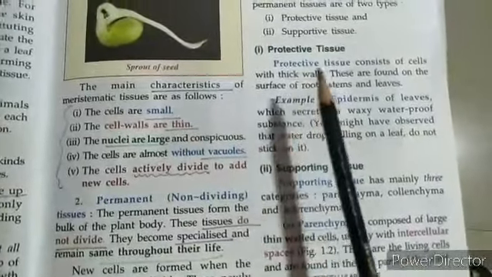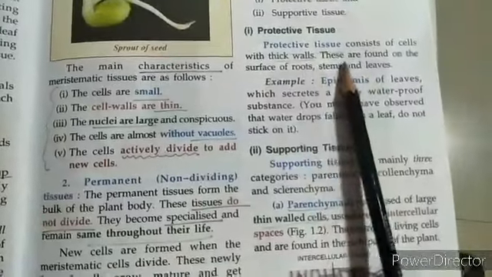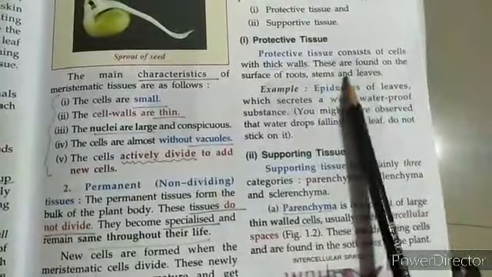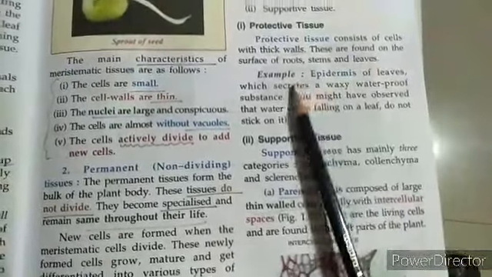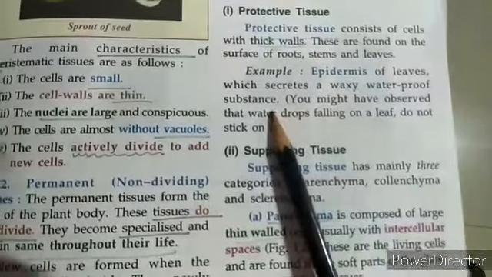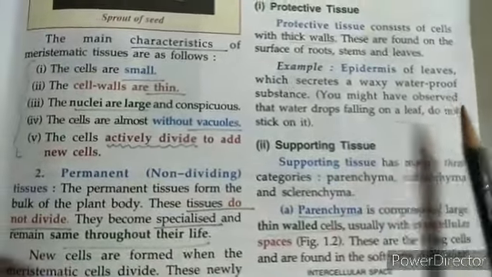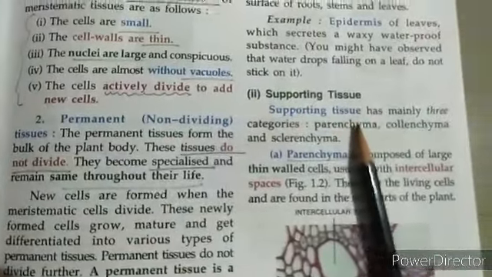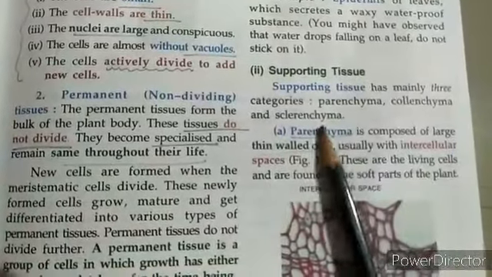As we have already discussed, protective tissue consists of cells with thick cell walls. These are found on the surface of the root, stems and leaves. So where they are found is also important. Example: epidermis of the leaves, which secretes a waxy waterproof substance. You might have observed that water drops falling on a leaf do not stick to it. Supporting tissue has mainly three categories: parenchyma, collenchyma and sclerenchyma.